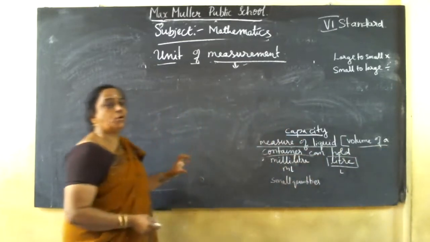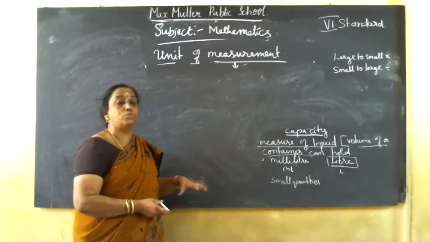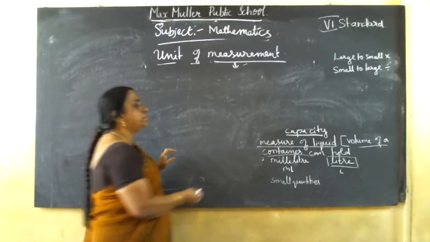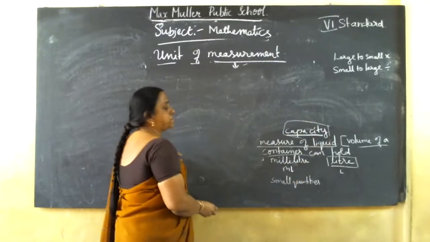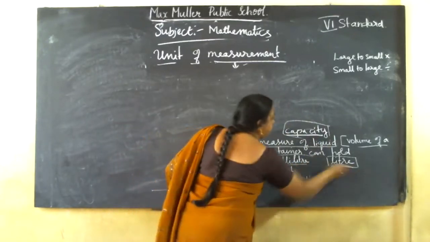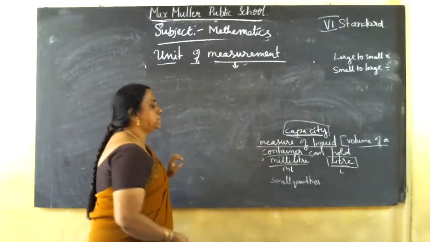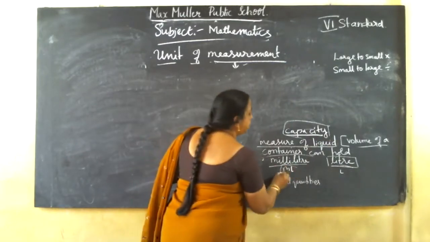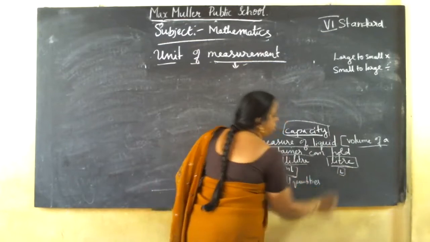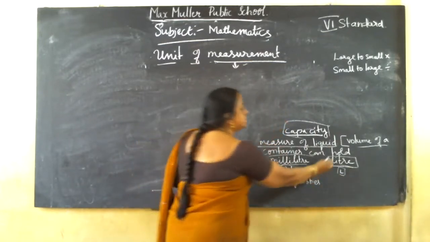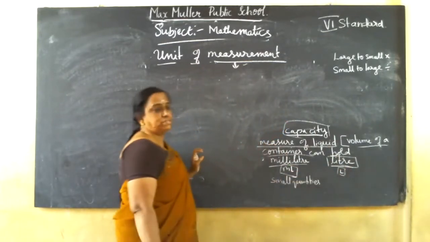That means how much water a water bottle can hold, or a water tank, or oil. We can measure liquids using capacity. Units of capacity are milliliter and liter. Milliliter is denoted by ml, liter by L. Liter is the standard unit of capacity.